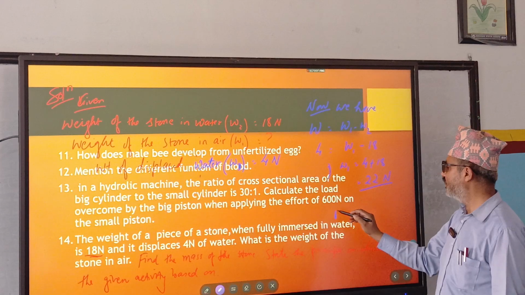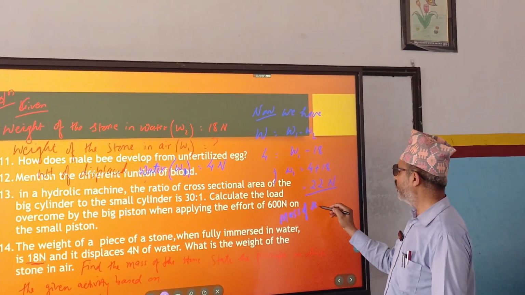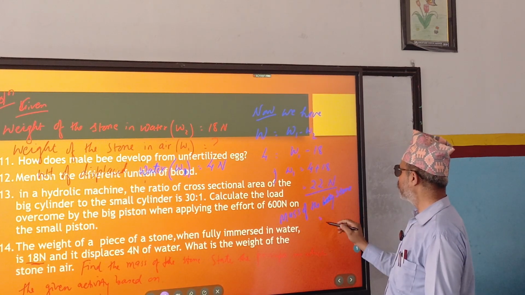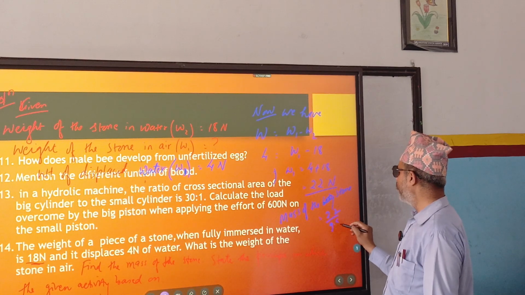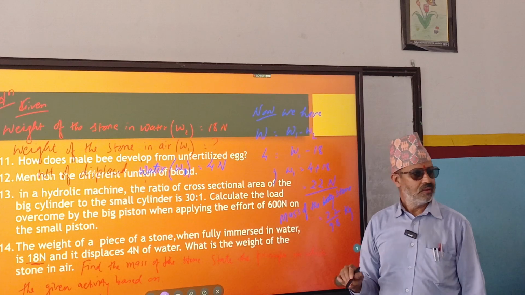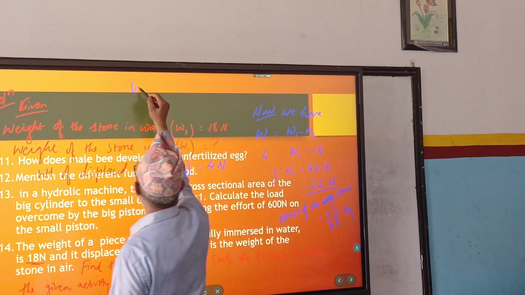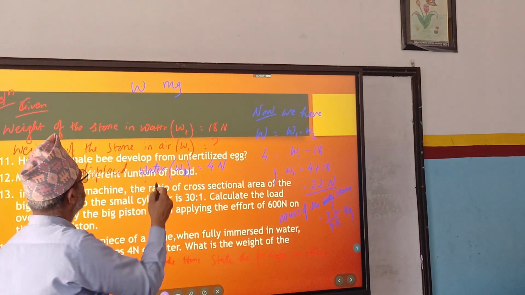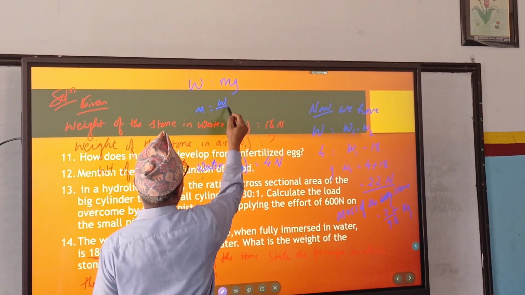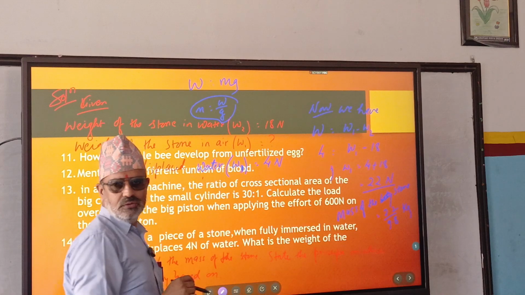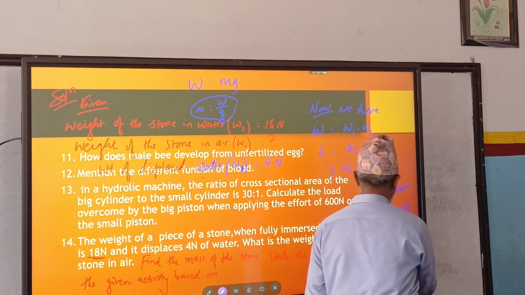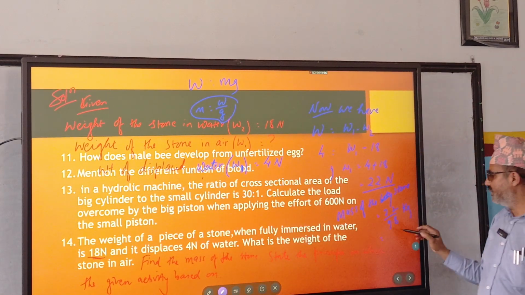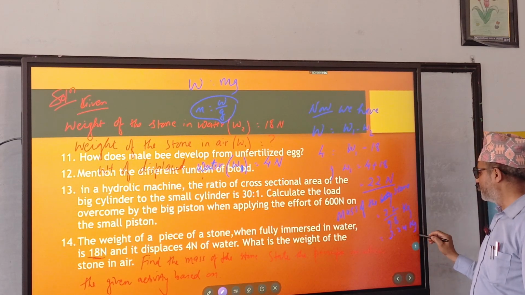How will you find the mass? Mass of the stone equals 22 divided by 9.8 kg. You know the formula. What is the formula of weight? W equals mg. Then m equals W by g. So how much does it come? 22 divided by 9.8, use calculator. 2.24 kg. See, second part also solved.